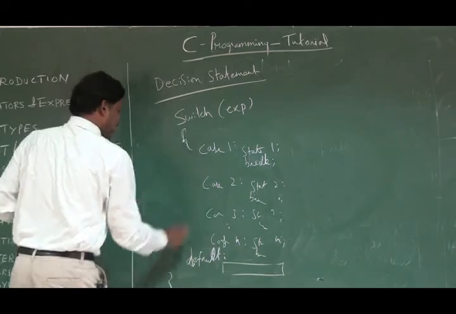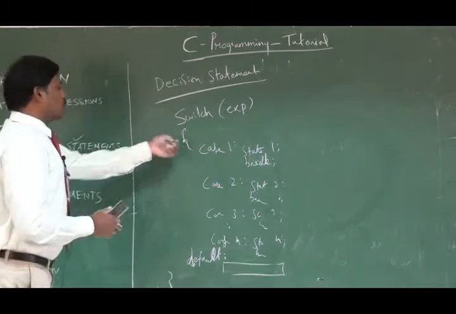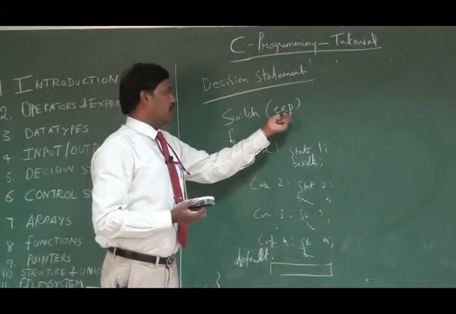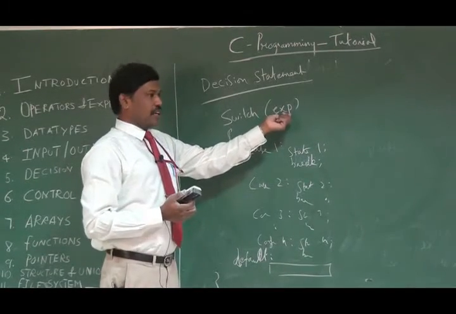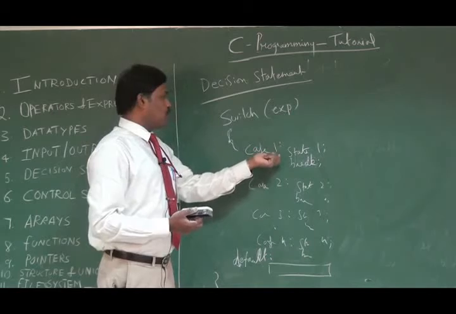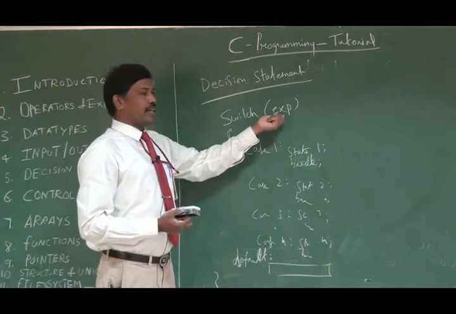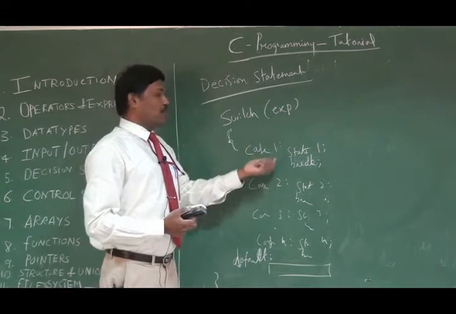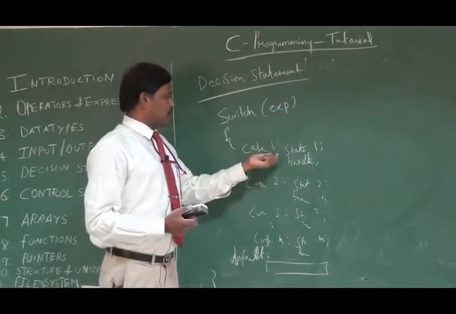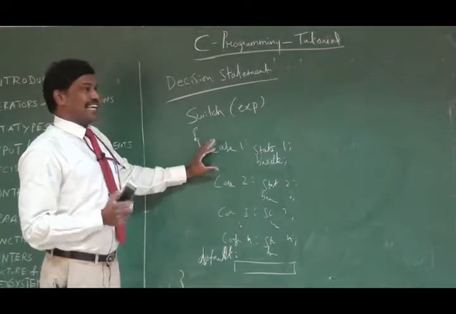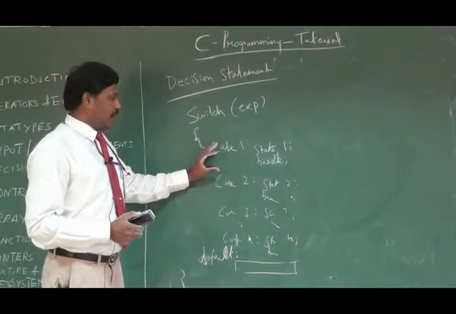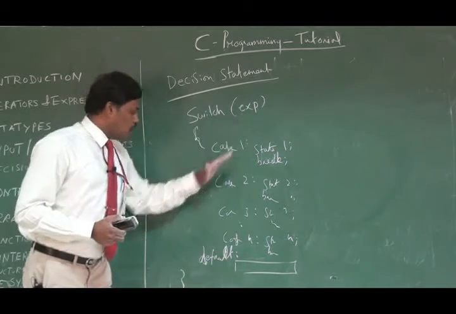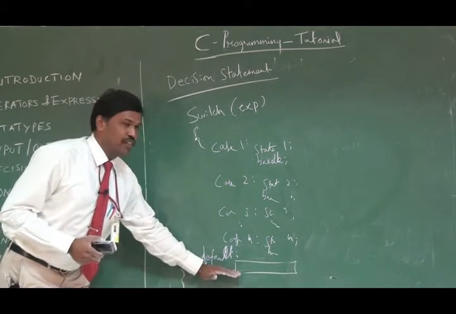Switch has a beginning and an end, and inside this switch, the expression will return something. Sometimes it may return true or false, sometimes a numerical value, sometimes a constant, a character constant. Based on the output of this expression, the cases will be selected. If none of the cases gets matched, then the control will branch to the default portion.